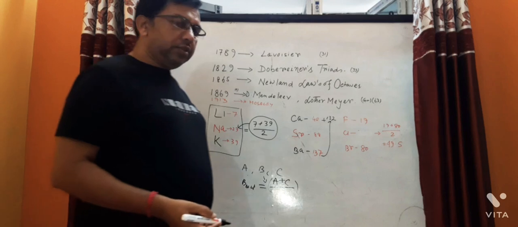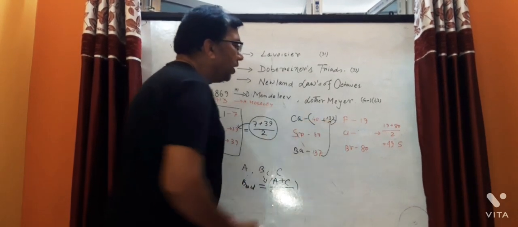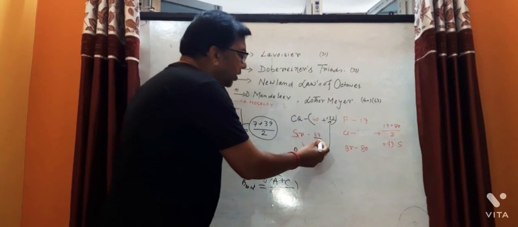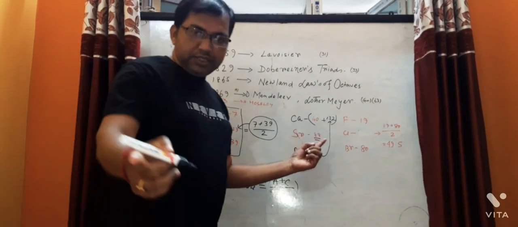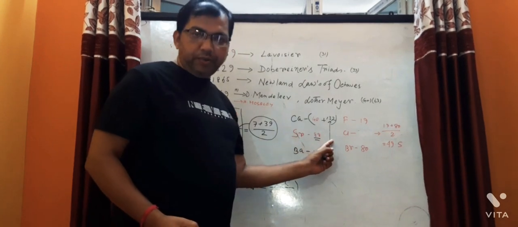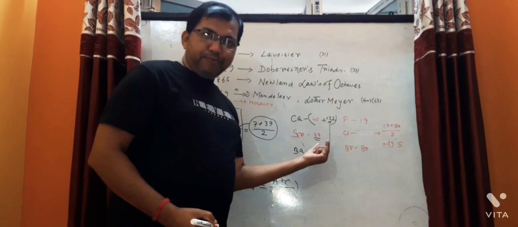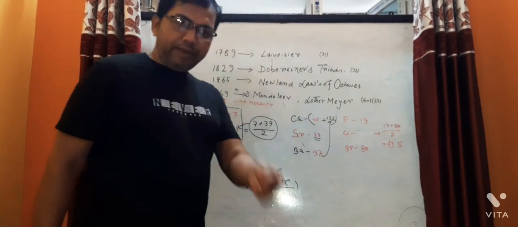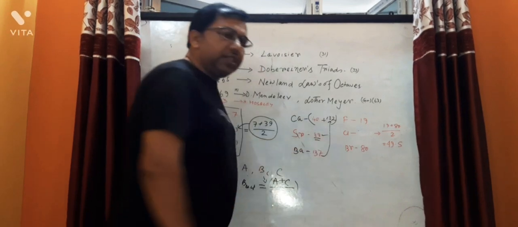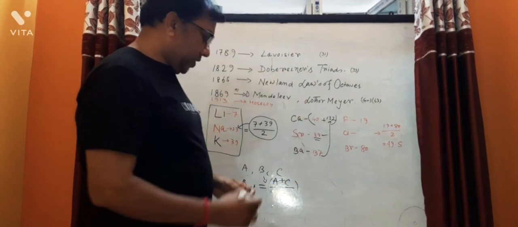Note it down, students. 40 plus 137, halved, gives 88 point something, approximately 88.25. That is why I told you it is approximate. The strontium atomic weight is 88.